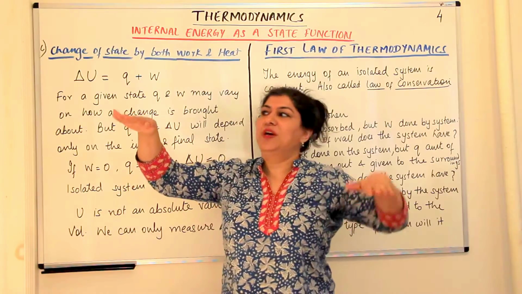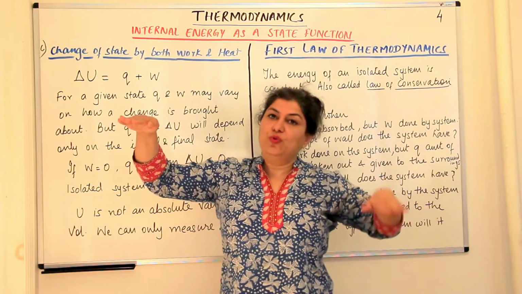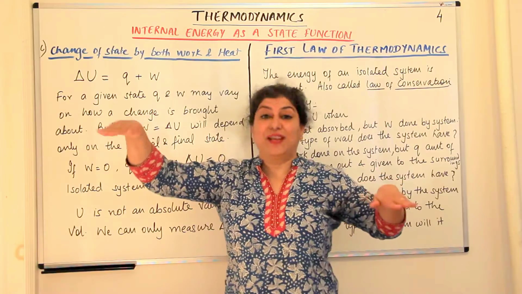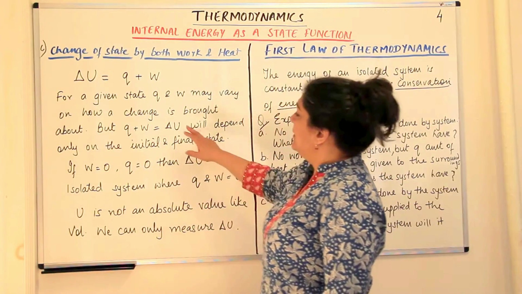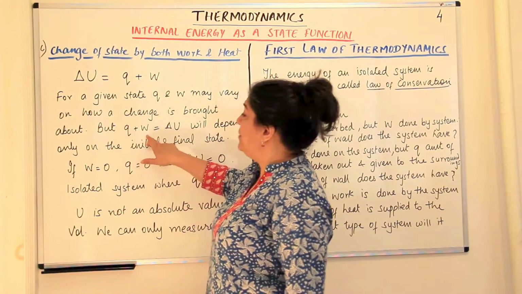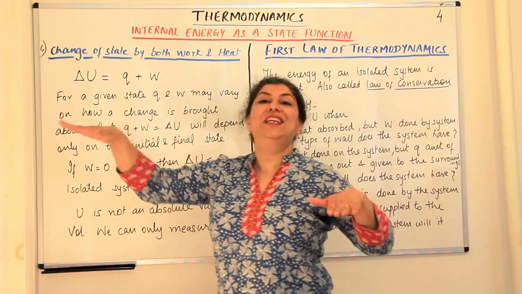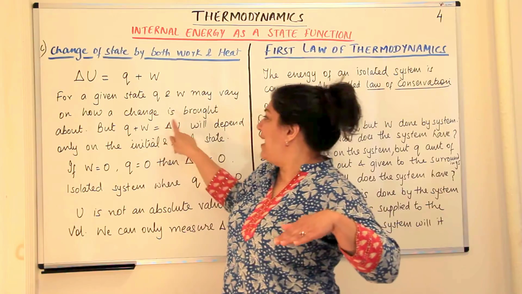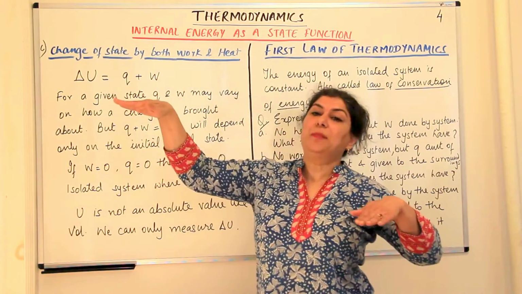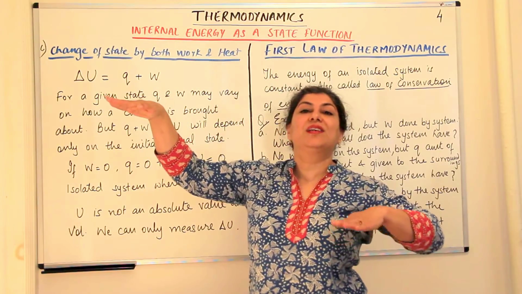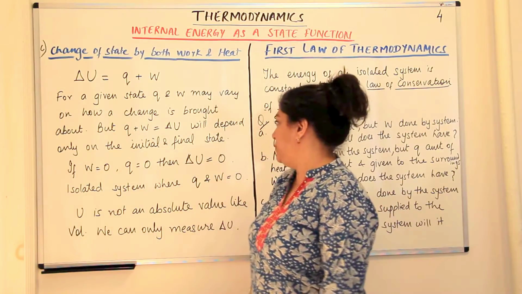The values of U here and here are fixed. So Q plus W, that is the change in internal energy, will depend only on the initial and the final state. The value of delta U would only depend on the difference between the internal energies of state A and state B.